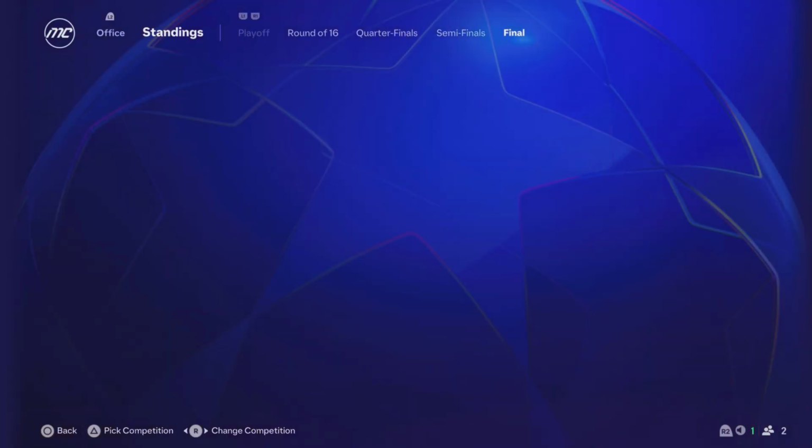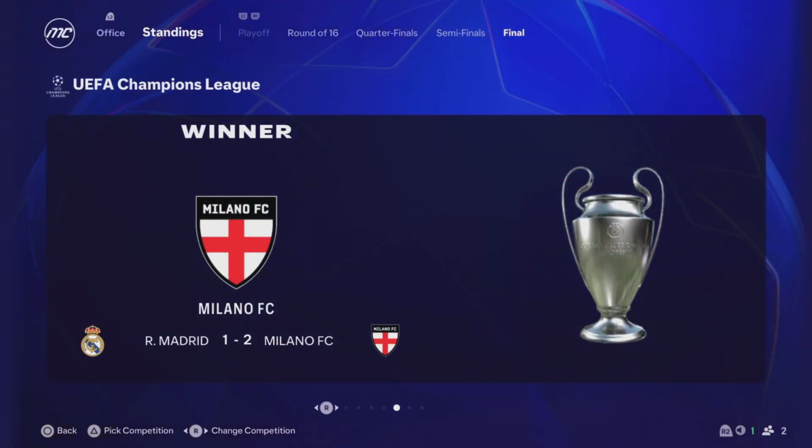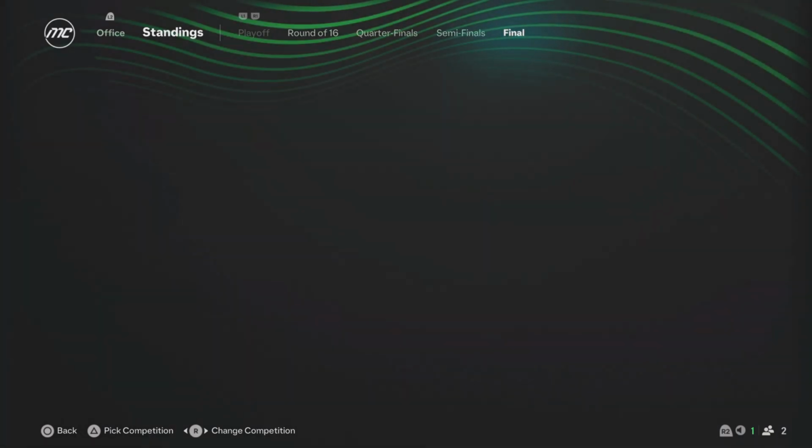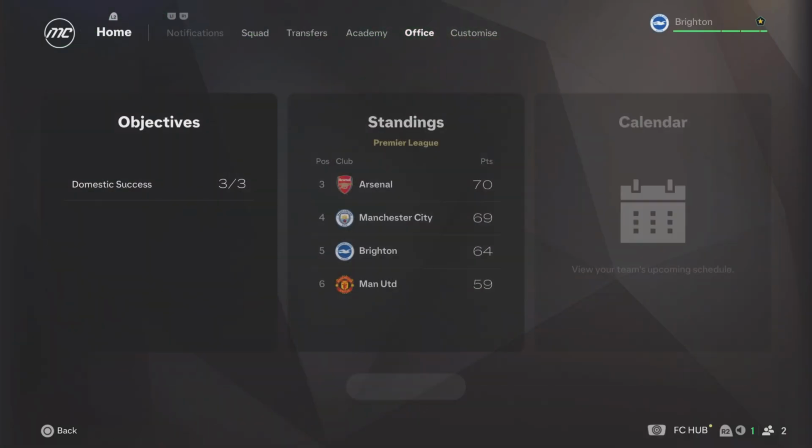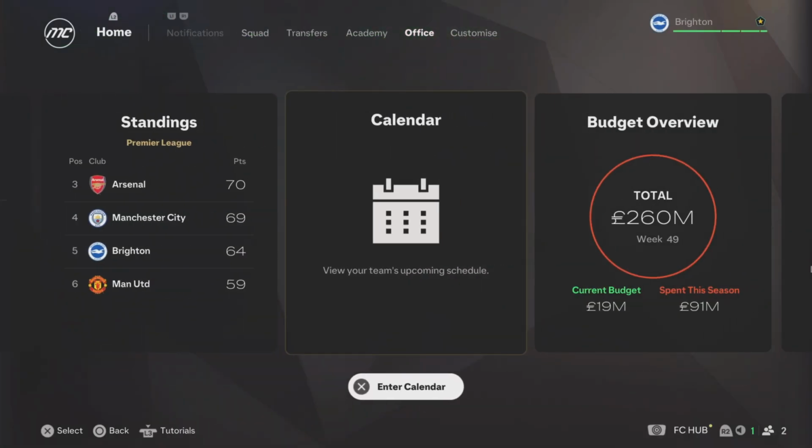Let's look through now. Milan have won the Champions League, beating Real Madrid to the 2-1 win. Okay. And Europa Conference, FC Nantes winning on pens. Those are European champions. Those are 3 European champions. 2 Italian teams win Europa League and the Champions League, and Europa Conference is Nantes.